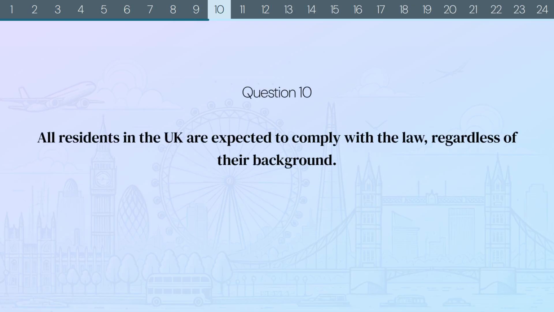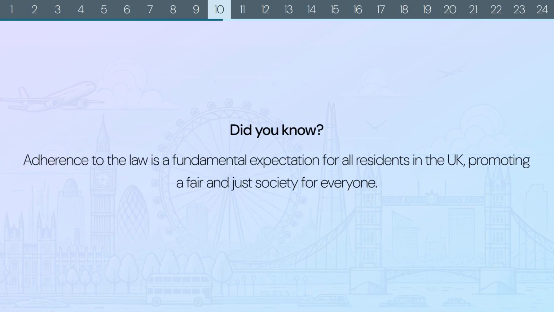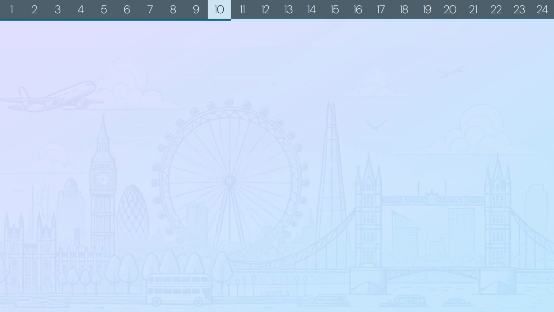Question 10. All residents in the UK are expected to comply with the law regardless of their background. True or false? The correct answer is true. Did you know? Adherence to the law is a fundamental expectation for all residents in the UK, promoting a fair and just society for everyone.